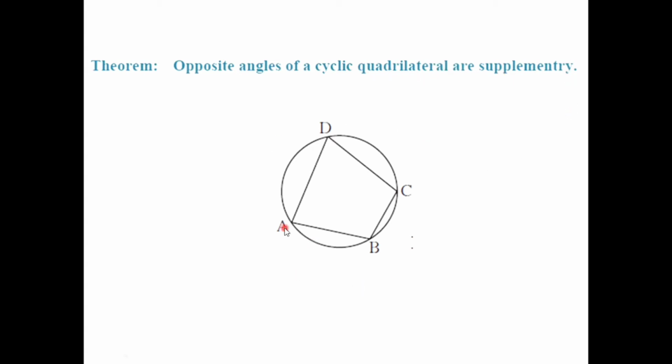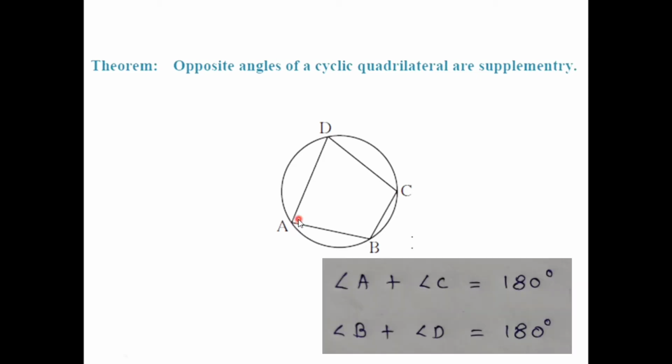In this diagram, quadrilateral ABCD is a cyclic quadrilateral, as all the vertices are on the circle. For this quadrilateral, the opposite angles are supplementary. That means angle A and angle C are supplementary angles. That means measure of angle A plus measure of angle C is equal to 180 degrees. Similarly, there is another pair of opposite angles, that is angle B and angle D. So these two angles are also supplementary. That means measure of angle B plus measure of angle D is equal to 180 degrees.